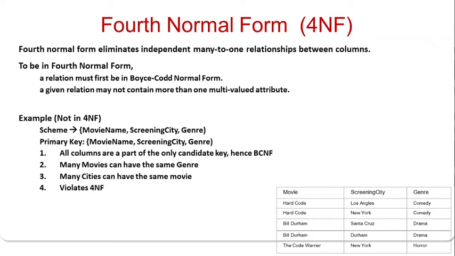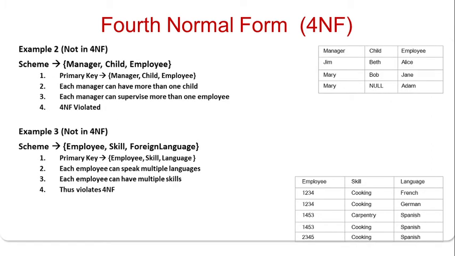And many cities can have the same movie, which violates the fourth normal form. Here we have a genre, that is the kind of movie genre, either drama, comedy or horror. Then another example we have: manager, child, employee. All together they determine the key attribute.